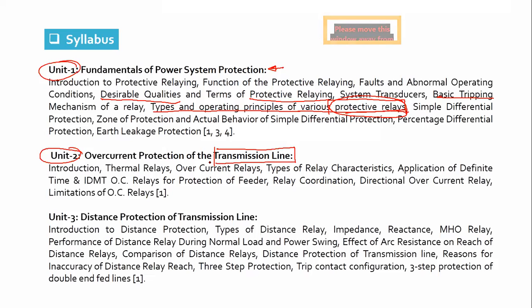In this we will study what the different types of faults in a transmission line are, and how the relays, overcurrent relays, a type of relay we will study later on, are used to protect the lines, and how the relays are coordinated and settings are done so that they can accurately decide the type of fault and operate for a particular fault. Then the next unit is called the distance protection of transmission lines.